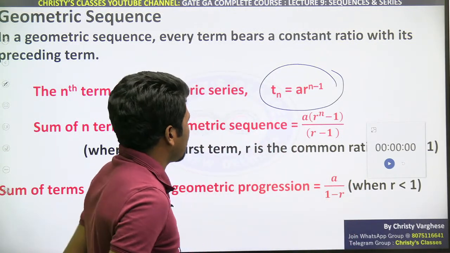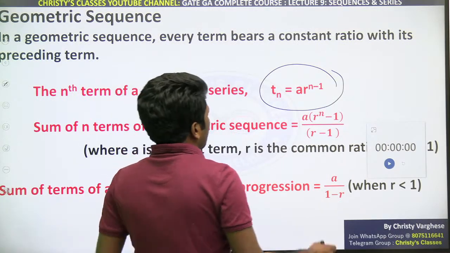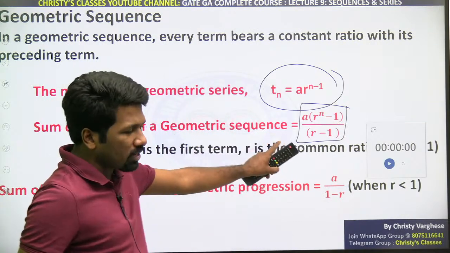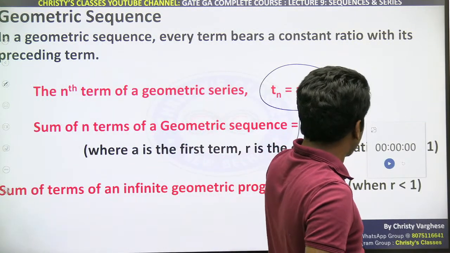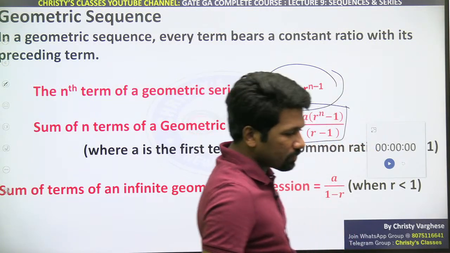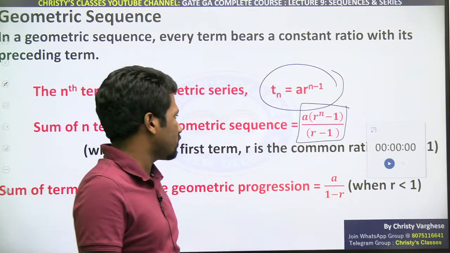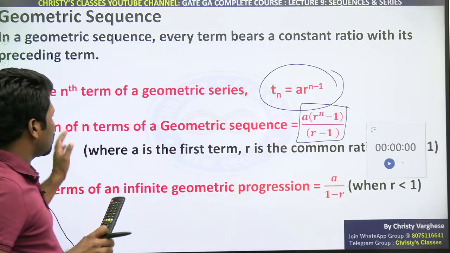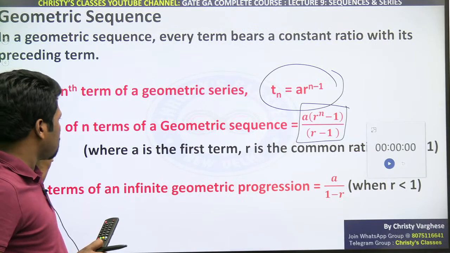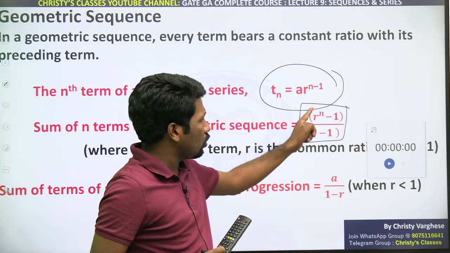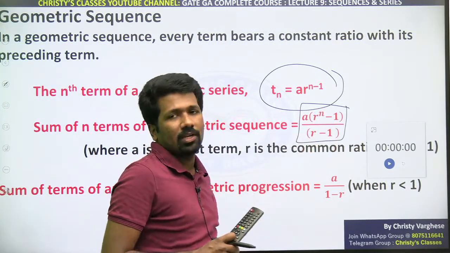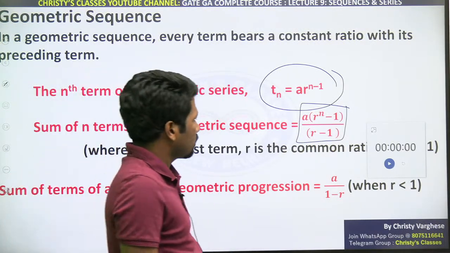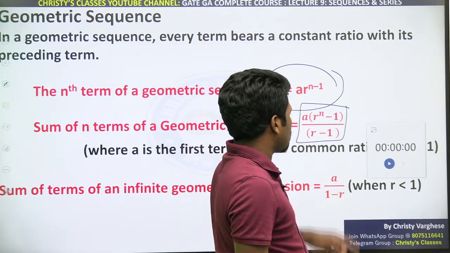Are you all understanding? Same like arithmetic progression, we can derive the formula of geometric progression also. Ye thoda time consuming, and now if I spare time on this derivation, that will not allow us to do more questions. So for the time sake, A क्या है, R क्या है पता है तो same like arithmetic progression n terms का sum find करने के लिए a into r raised to n minus 1 by r minus 1 होगा, where n is the number of terms, a is the first term, r is the common ratio.